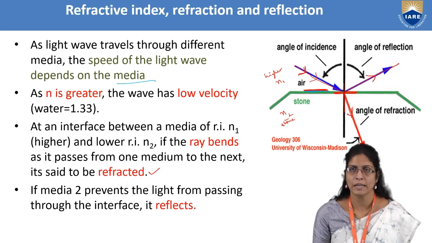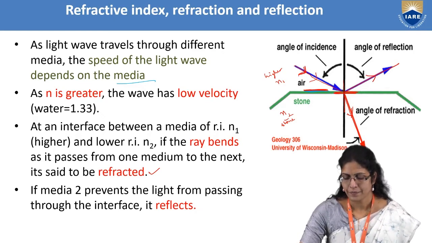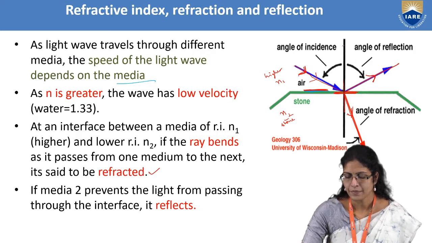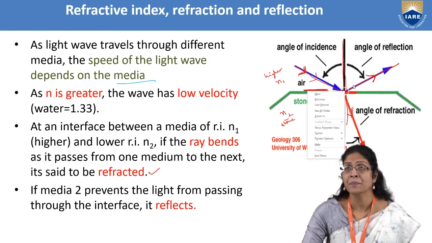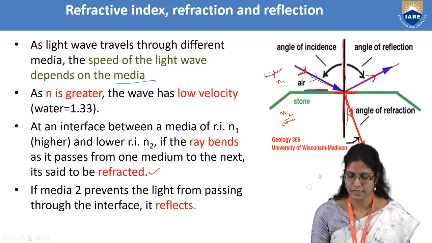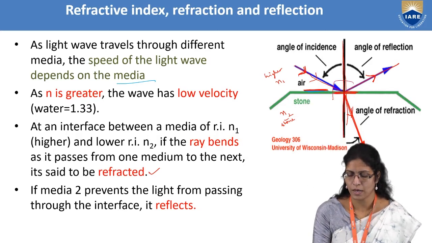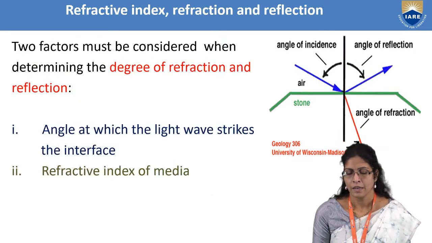So this is known as reflection. According to the law of reflection, the incident ray, the reflected ray and the normal which is drawn perpendicular to the point of incidence all lie in one plane. That's what you're seeing here, right? They all lie in one plane. So this is the law of reflection.